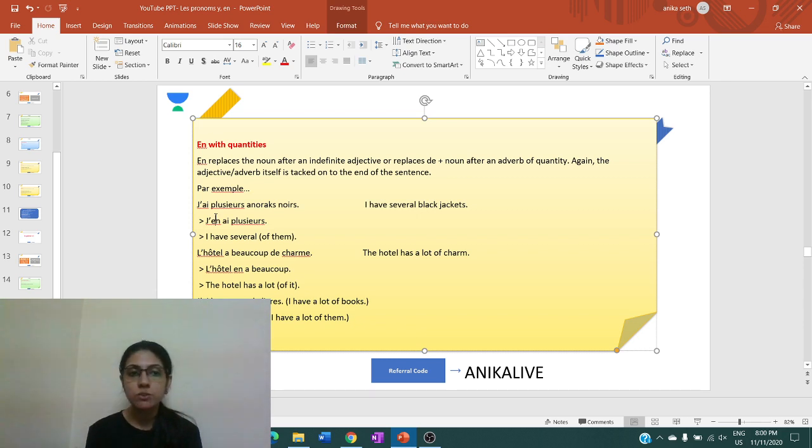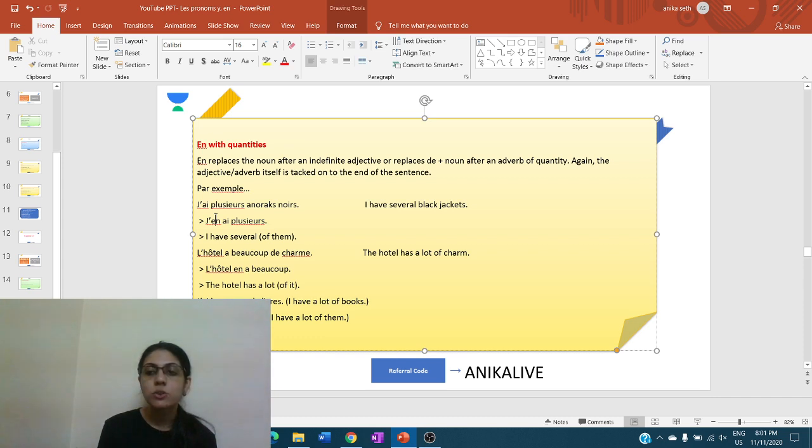Like in the previous one it was the number, here it is the adverb of quantity. So plusieurs we are still keeping in the sentence even after we have replaced the noun anorak noir. So j'en ai plusieurs. I have several of them, because if we do not put the quantity over here, plusieurs, there will be no meaning of the sentence. J'en ai, so what? I have what? I have several of them.